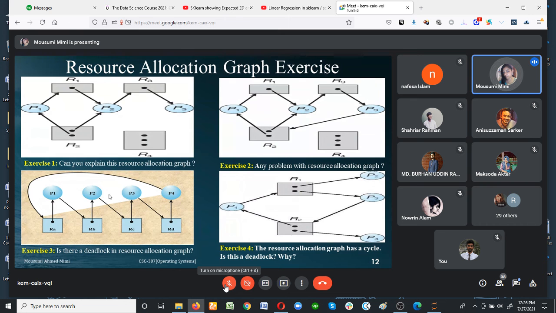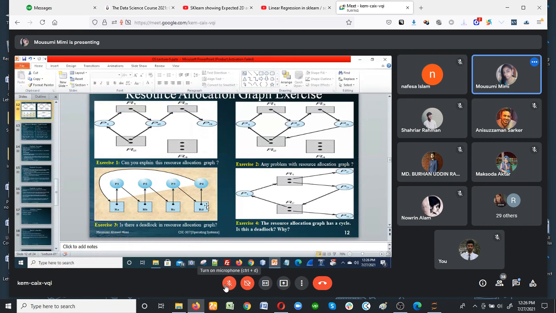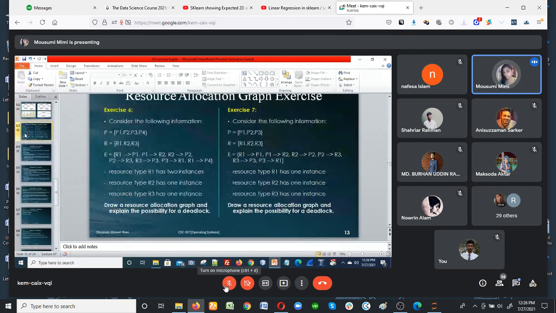So guys, up to this slide, if you have any question you can ask. So at the end of this week, means Thursday, I will provide you an assignment. So these two exercises you have to do in your assignment. Also, I will provide an assignment related to the algorithms, the scheduling algorithms.